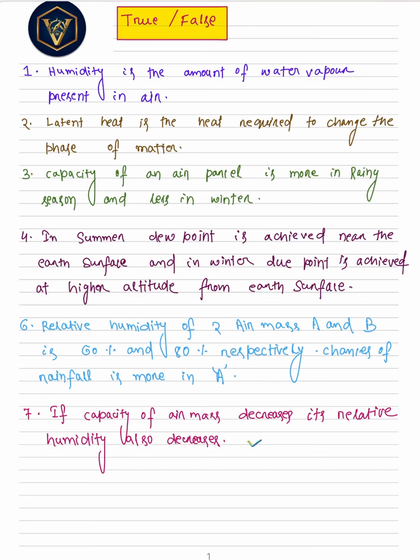Okay, so basically I will explain some concepts. Right now, let's consider this is an air mass or a parcel of air. Okay, there are some points of humidity, that means water vapor, which is in this air. So these are called humidity. Okay, these are called humidity. Am I clear on this?